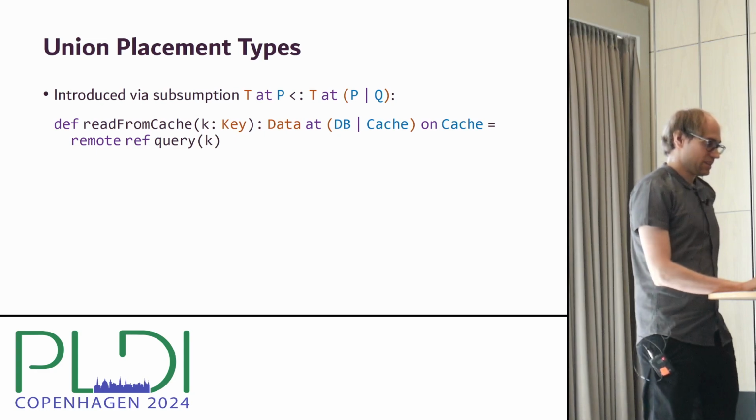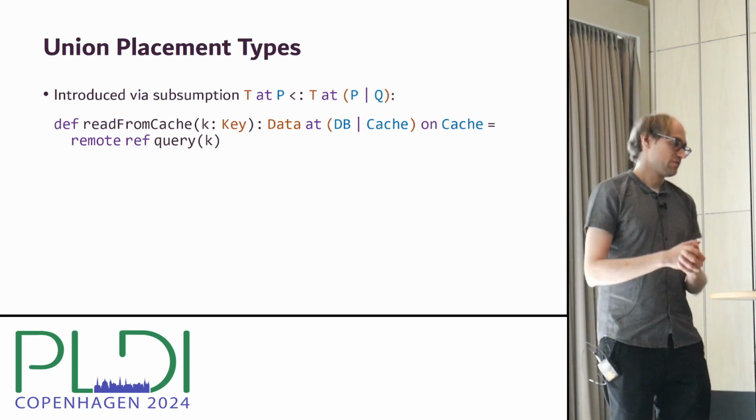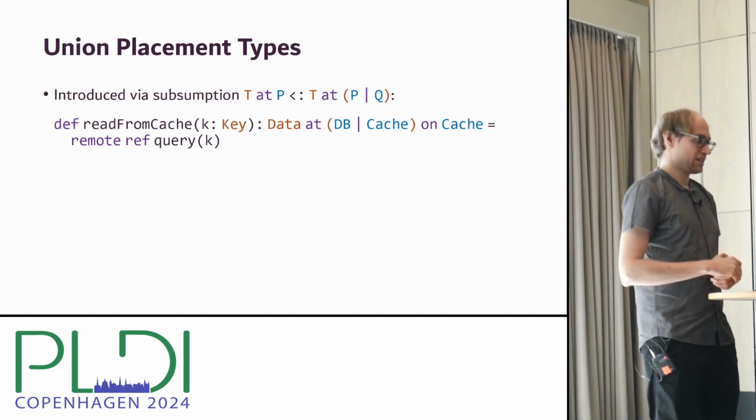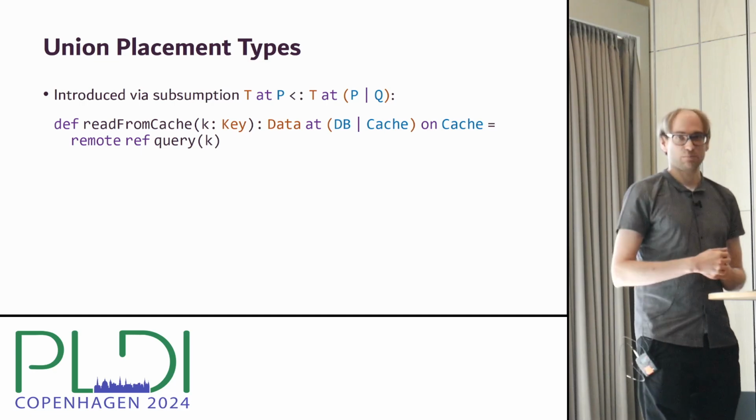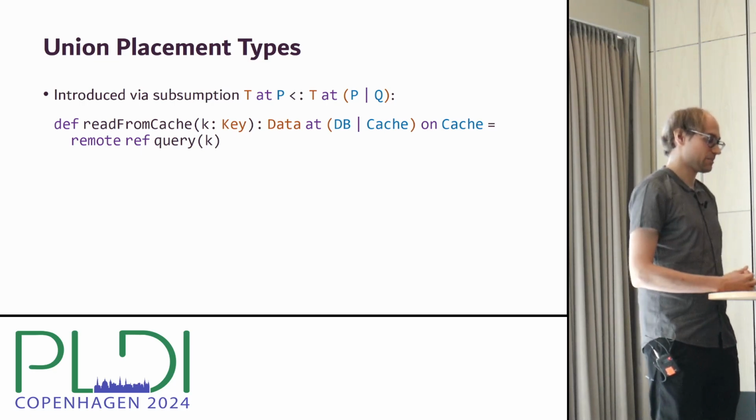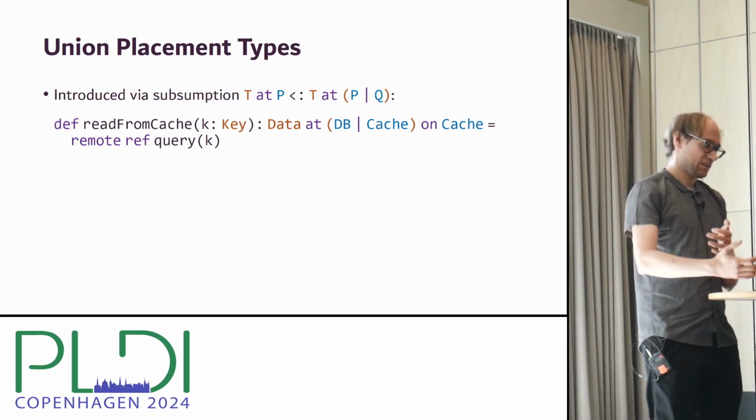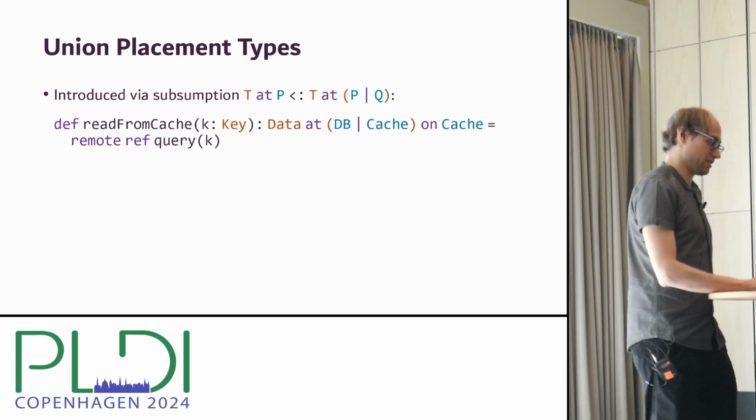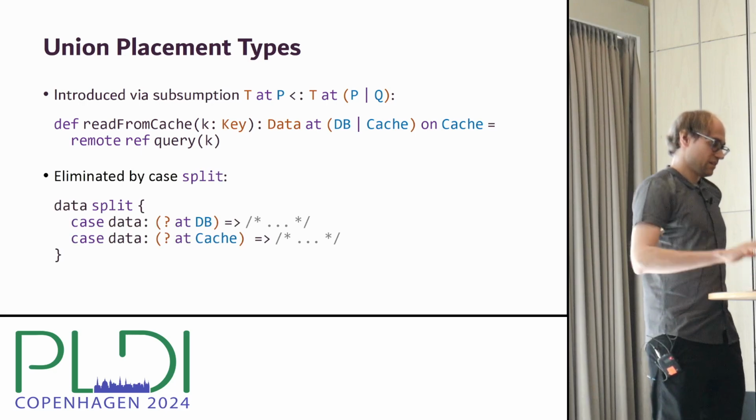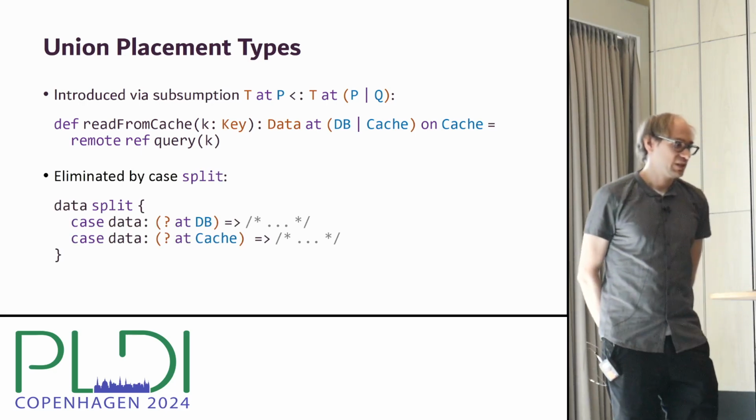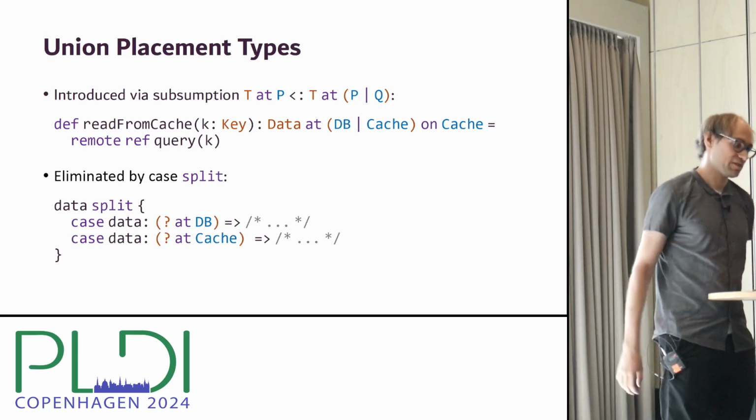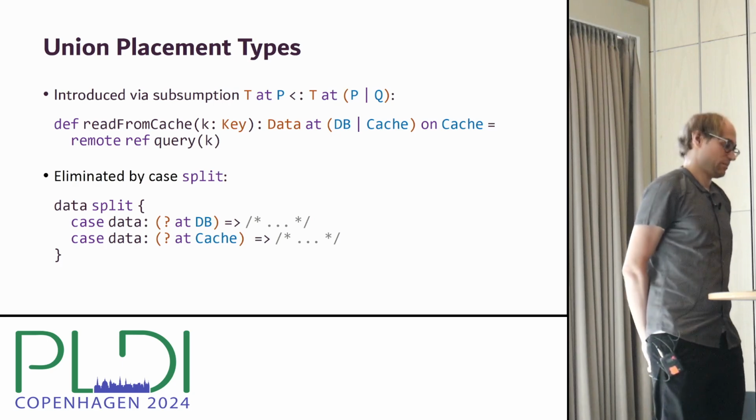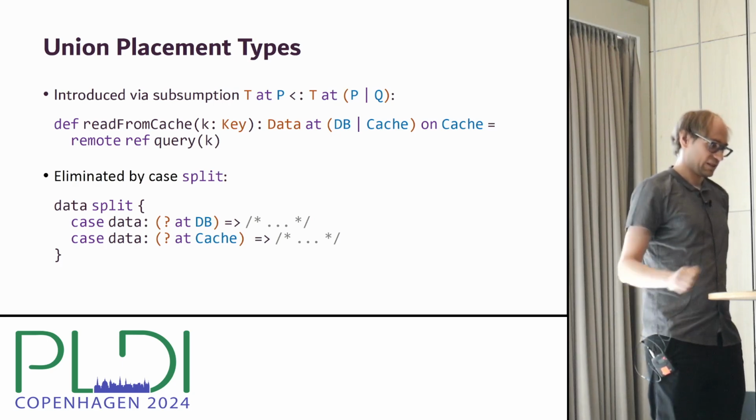So union types can be introduced by subsumption. In this case, for example, we create a new place value on the cache, and then we widen its type to say that it's placed either on the cache or on the database. And then in the end, placement can depend on the dynamic choice of where the data is actually created or where it is retrieved from. They are eliminated by splitting on the possible choices of their placement, very similar to sum types. So in the example, we have a branch that handles the placement on the database and one branch that handles the placement on the cache.